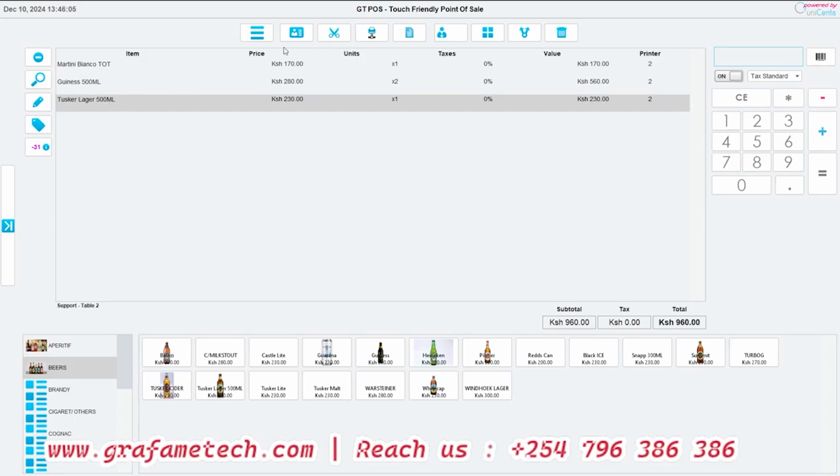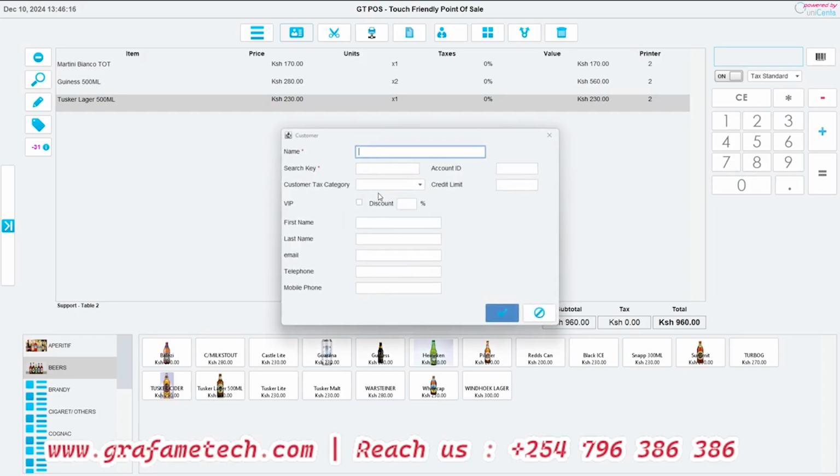The next thing that you can do, if you have customer profiles, you can create one. You can add a customer to this ticket, or you can find one. When you say create, you'll be creating this person with a name and search key. You can also repeat the same name, and then we'll also put the credit limit, if you allow credit in your premises. We also have an option of setting the discounts. If this customer comes to you, what discount automatically applies to him or her? We can set all that from here.